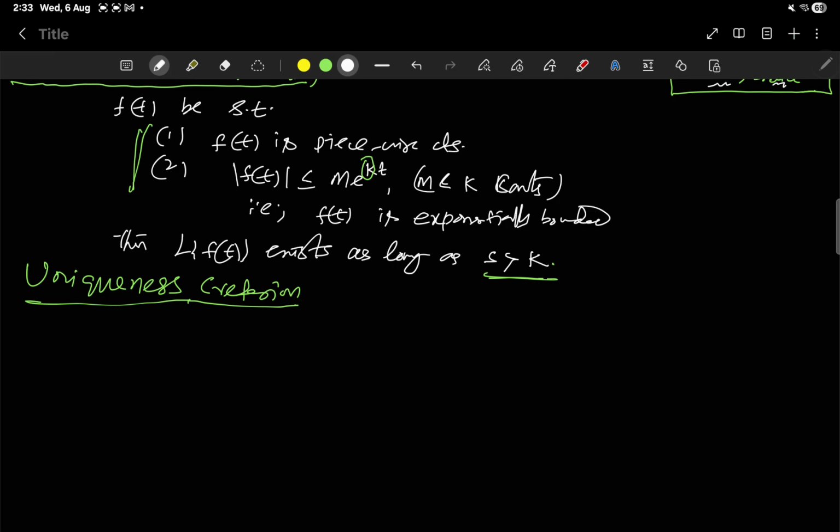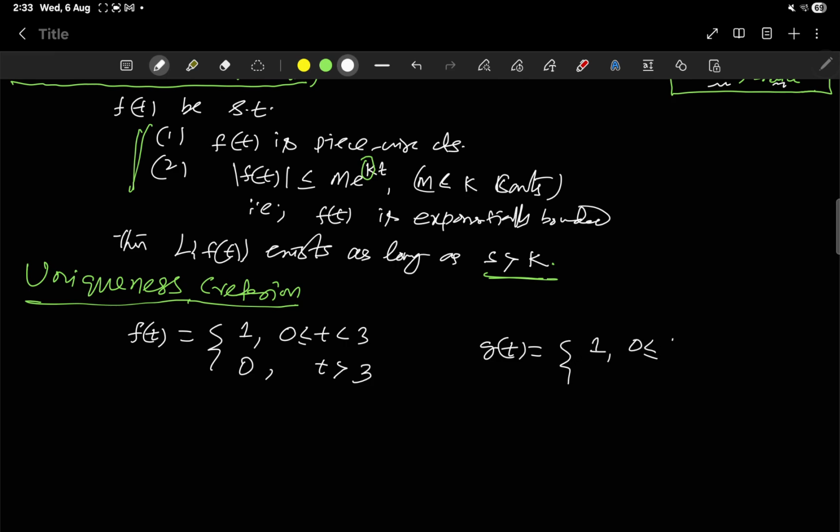Before the details of the uniqueness criterion, let me give you one example. Suppose f(t) is equal to 1 for 0 less than or equal to t less than 3, and 0 for t greater than 3. Another function g(t) is equal to 1 for 0 less than or equal to t less than or equal to 3, and 0 for t greater than 3. You see both of these functions: here it is less than or equal, and here it is strictly less.